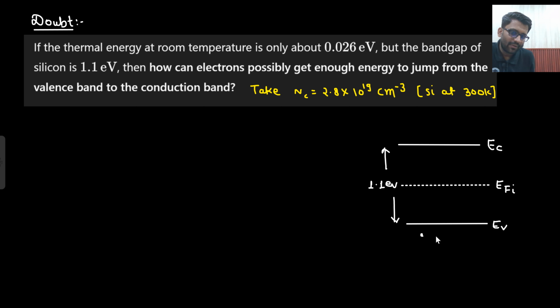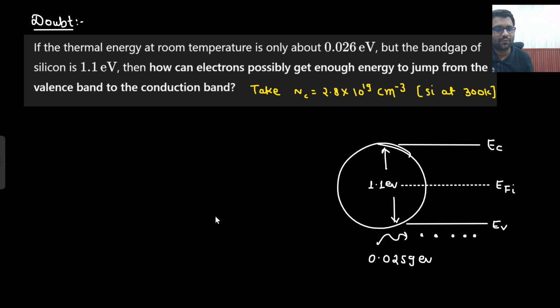In valence band there are bound electrons. At room temperature they are getting an energy of 0.0259 electron volt. How is this much energy more than enough to make a transition from the valence band to conduction band? This was the question, right? Because they need to make a transition of 1.1 electron volt. So how is this much energy enough to make a transition from valence band to conduction band? So first let's see it with respect to the mathematics.